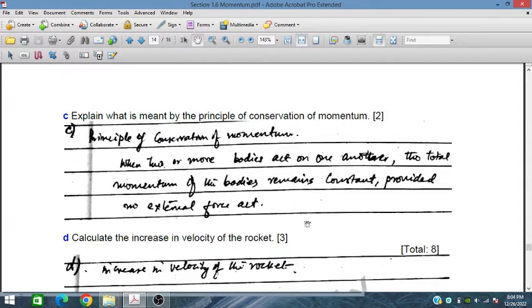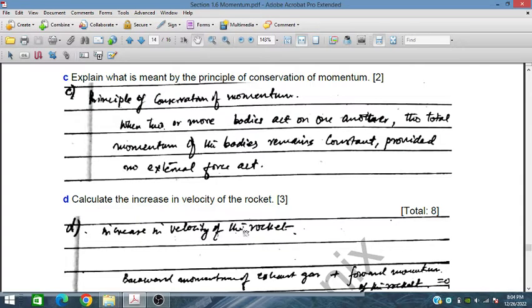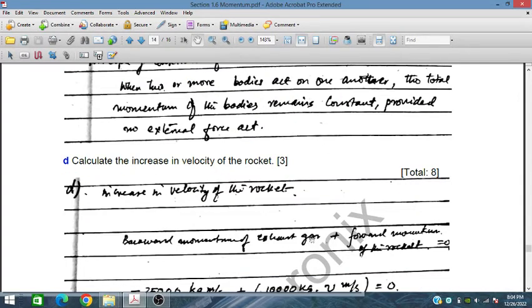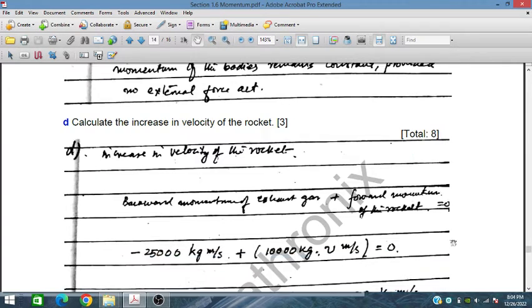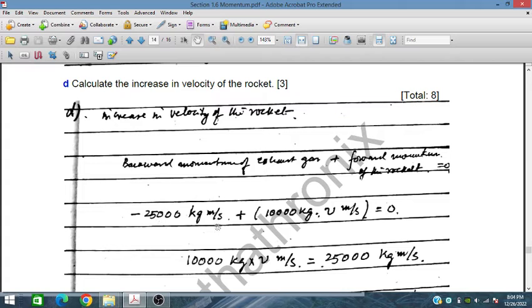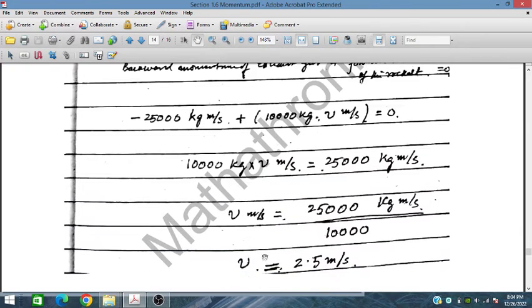Calculate the increase in the velocity of the rocket. Backward momentum of the exhaust gas plus forward momentum of the rocket is equal to 0. So 25,000 kilogram meters per second plus 10,000 kilograms into v meters per second is equal to 0. So 10,000 kilograms into v is equal to 25,000 kilogram meters per second. So the velocity is 25,000 kilogram meters per second divided by 10,000, which is 2.5 meters per second.